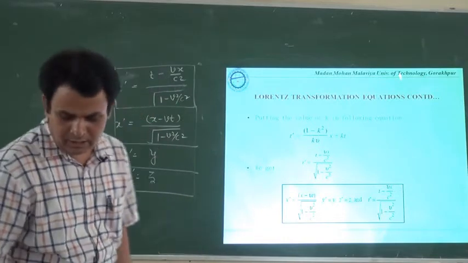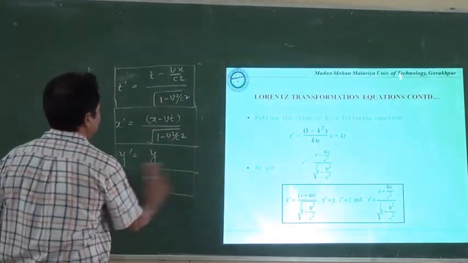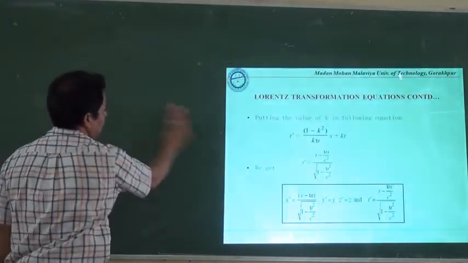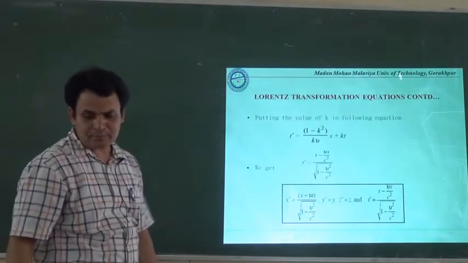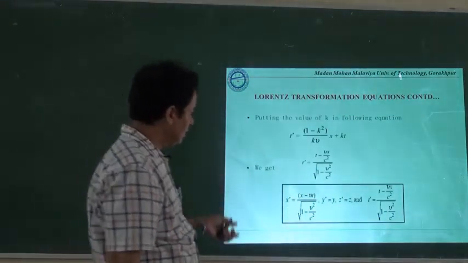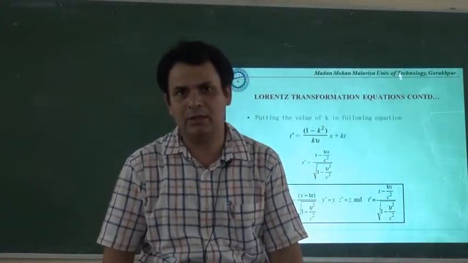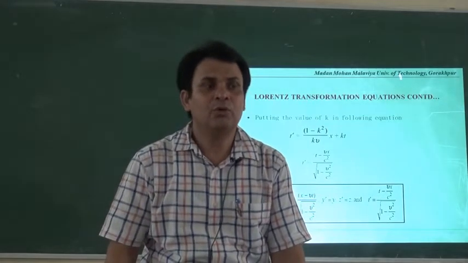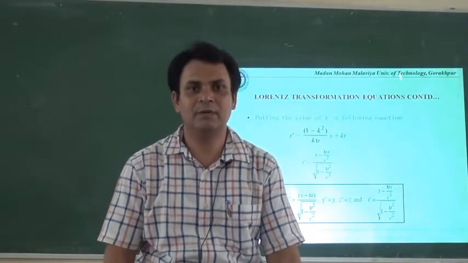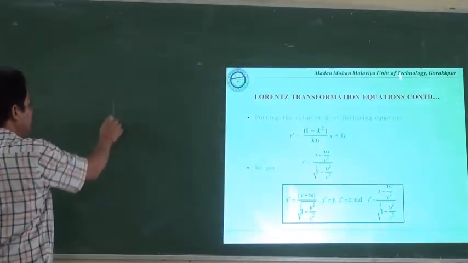If we want the inverse Lorentz transformation equation, then two things we have to remember. Number one, we have to change the non-dash coordinate to the dash coordinate. And number two, we have to replace V by minus V. Now the question is, why are we doing this?